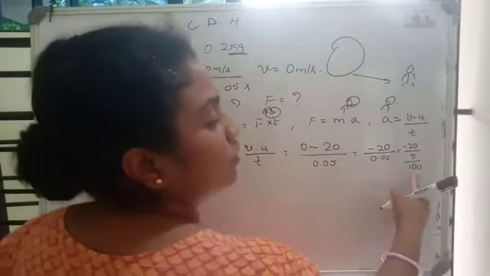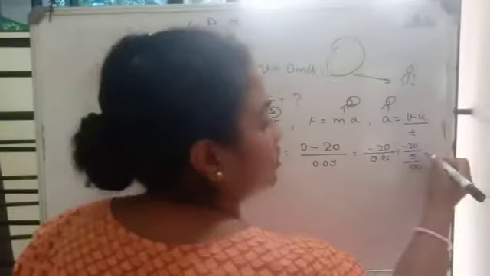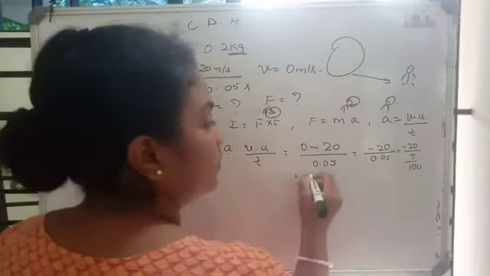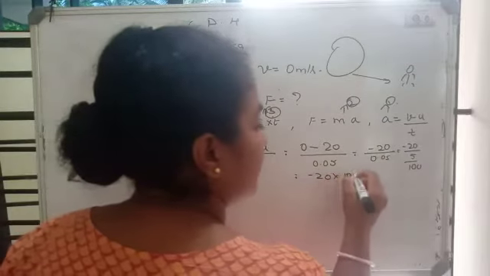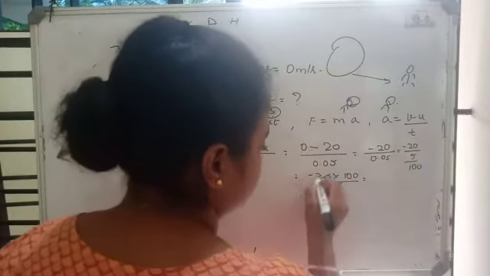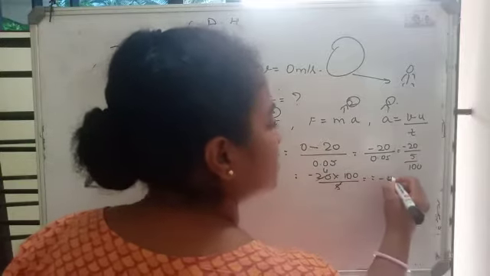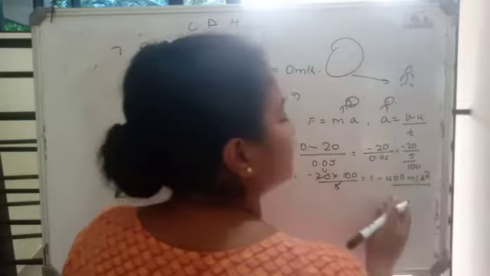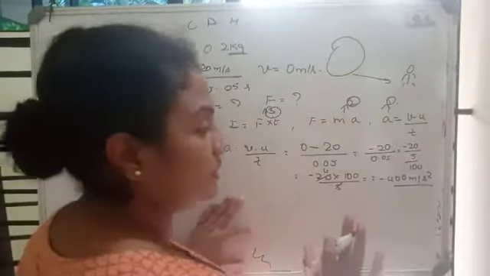Decimal to fraction form. On calculation, you will get minus 20, I will take that 100 up, divided by 5. Fives ones are five, fours are twenty. So this is minus 400 meters per second square. So acceleration is minus 400 meters per second square.